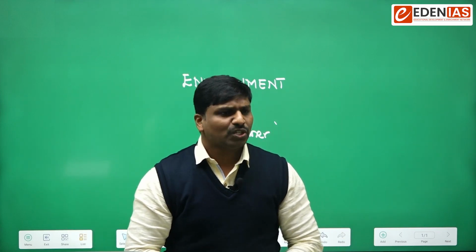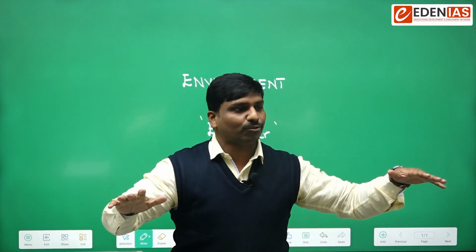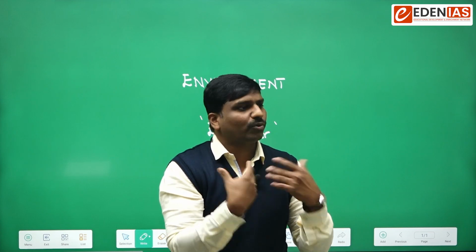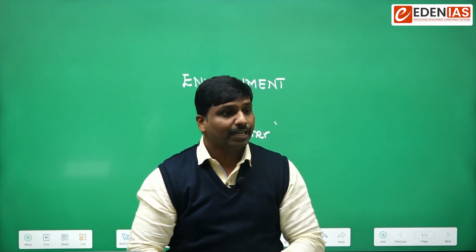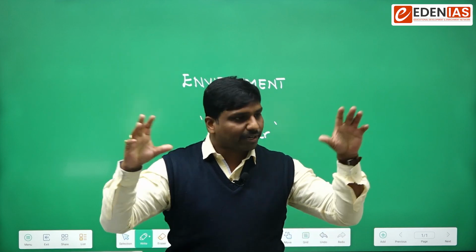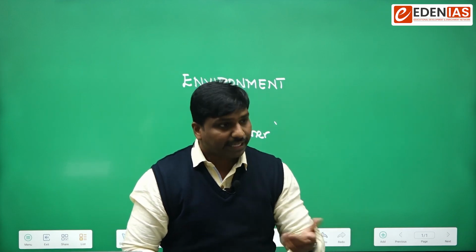Is that clear? Anything that surrounds us, for example in this classroom, there are so many students with you. If you consider yourself as an organism like a human, there are so many humans. Can you expect some microorganisms like virus, bacteria or fungi in this classroom? They are also there with you.